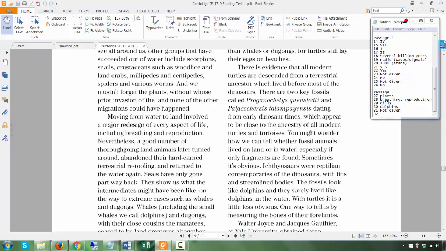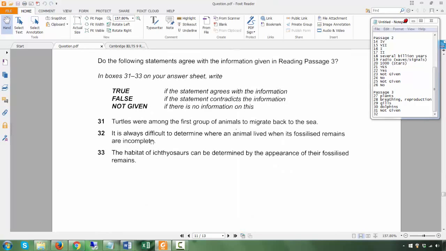Okay. Now, you might wonder how we can tell whether fossil animals lived on land or in water, especially if only fragments are found. So which means it's not complete. You found a bit of fossils. It's not complete, only fragments. Fragments means it's not complete. So you might wonder how we can tell whether they lived on land or water. Correct? So this is relating to this question.